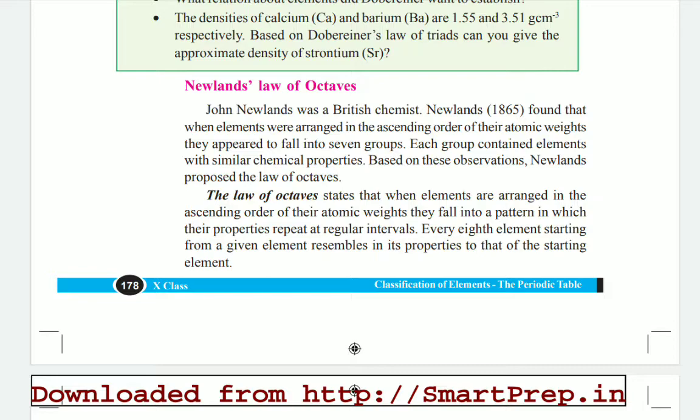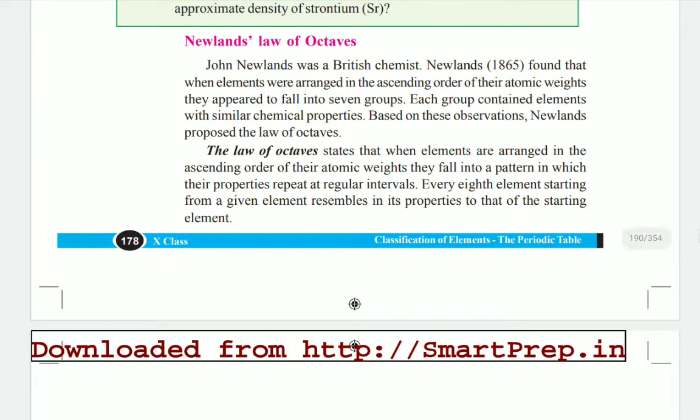Newland found that when elements were arranged in the ascending order of their atomic weights, ascending order meaning from the smaller to the bigger one, they appear to fall into 7 groups. Each group contained elements with similar chemical properties. Based on these observations, Newland proposed the law of octaves, explained on the basis of the chemical properties of all the elements.